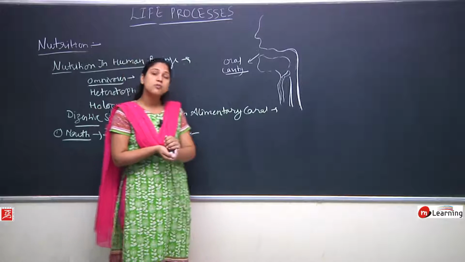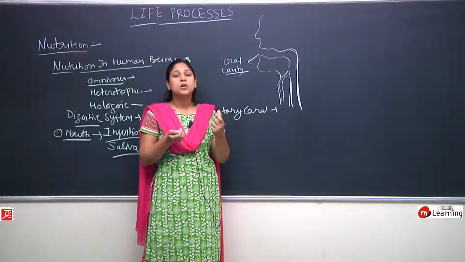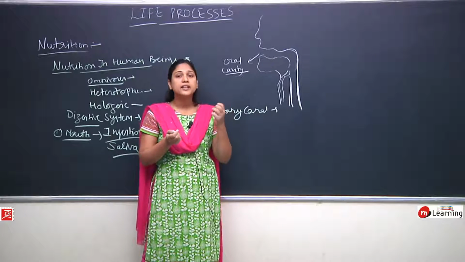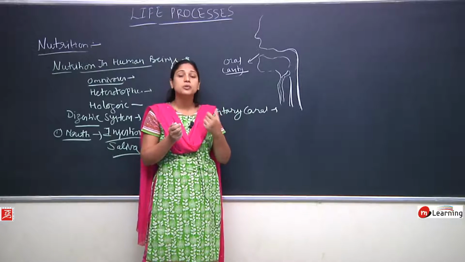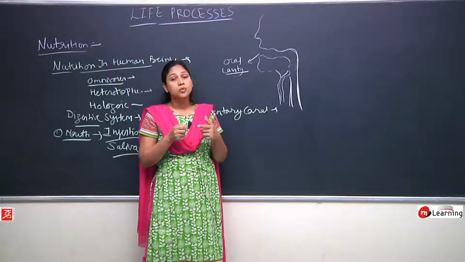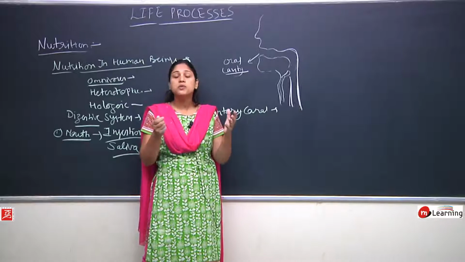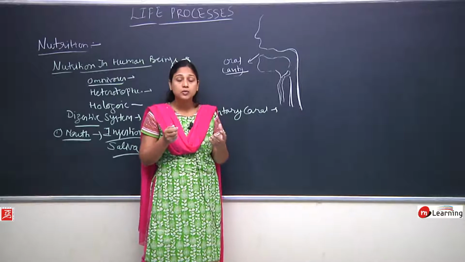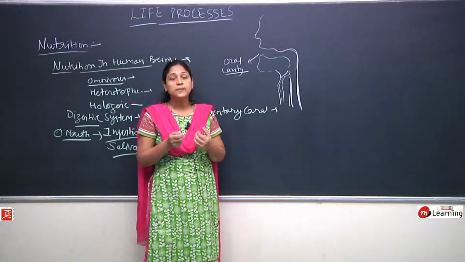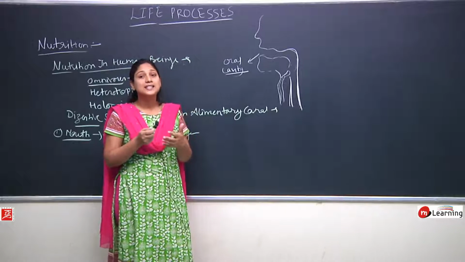When we chew our food, what happens? We have a sticky fluid in our mouth which is called saliva, and when we eat our food and chew it, this saliva mixes into the food, and it also helps in chewing, because suppose we have a dry mouth, then we cannot chew our food easily, but this liquid medium makes chewing easy.